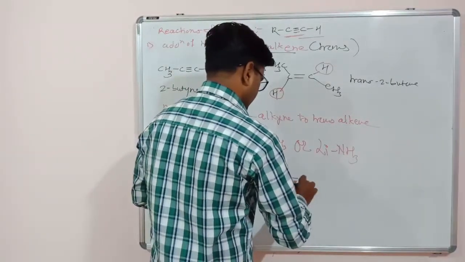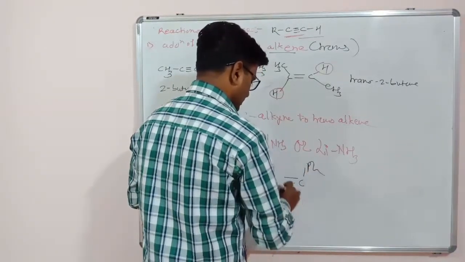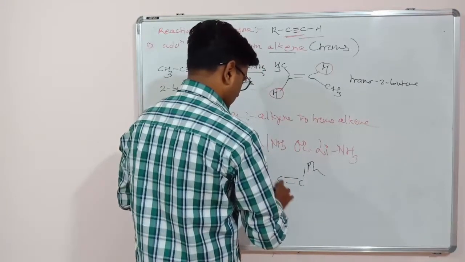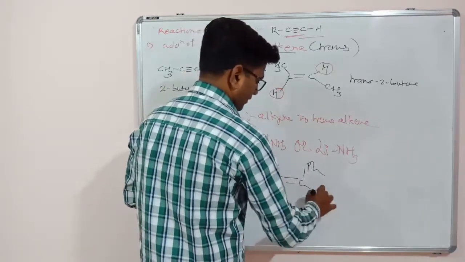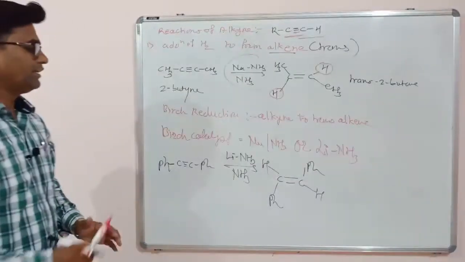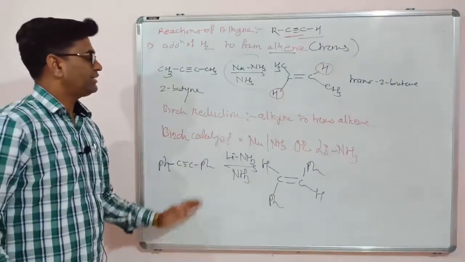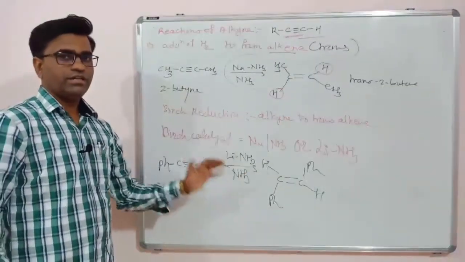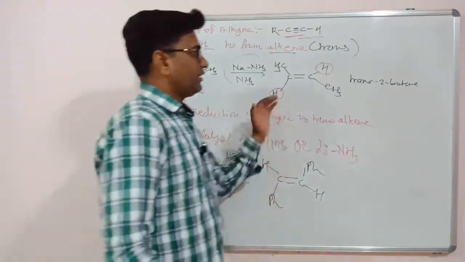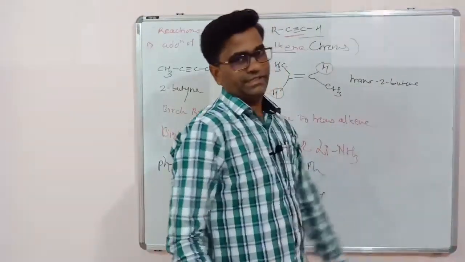So we will get a trans alkene. So this type of reaction is called Birch reduction. The Birch reduction product is trans alkene.